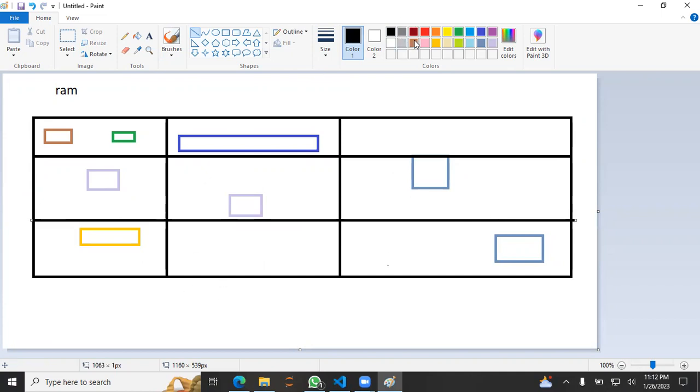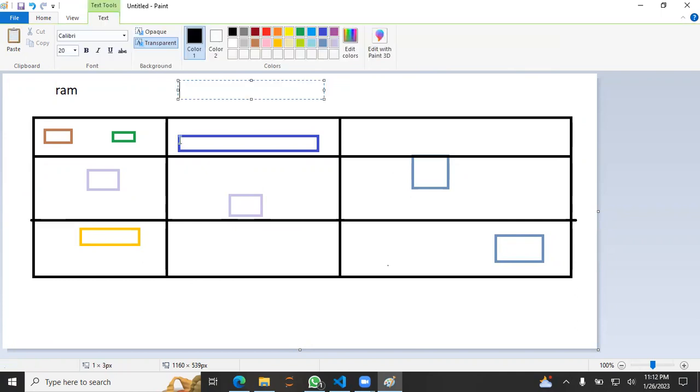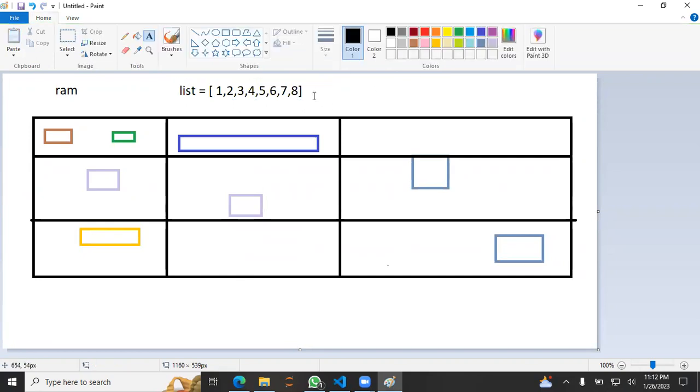And let's suppose I have a list, that is, list is equal to something like this: 1 2 3 4 5 6 7 8. In case of this list, Python is like, let me make a copy of this thing and place it here. So what Python will do is come here.